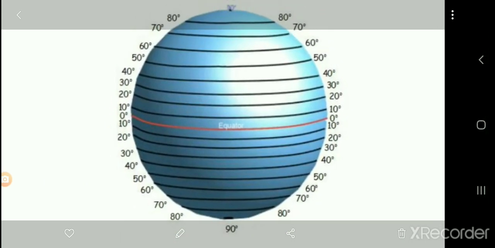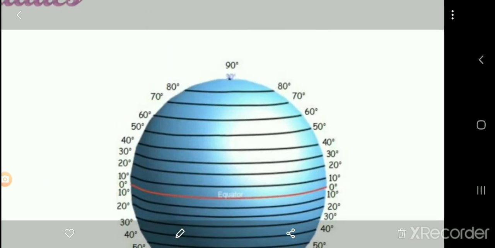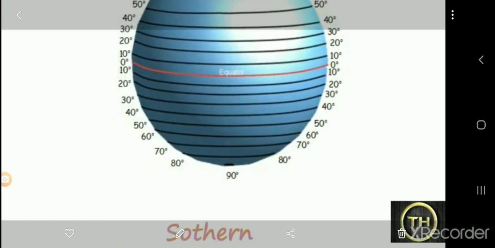At the end, at the north and south pole of the earth's axis, the parallel appears as a point. See the points here. The upper point is considered the north pole and the lower point the south pole.